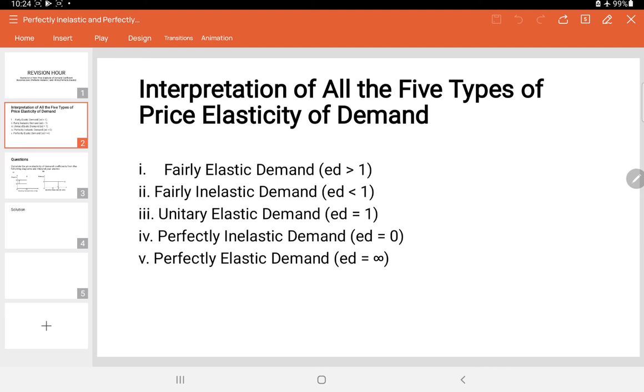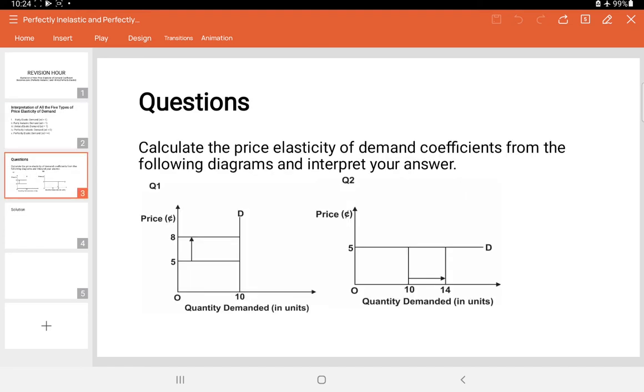Take note, ED is used to denote the price elasticity of demand coefficient. In the third slide here, I have some questions. The preamble to the question reads: calculate the price elasticity of demand coefficient from the following diagrams and interpret your answer.